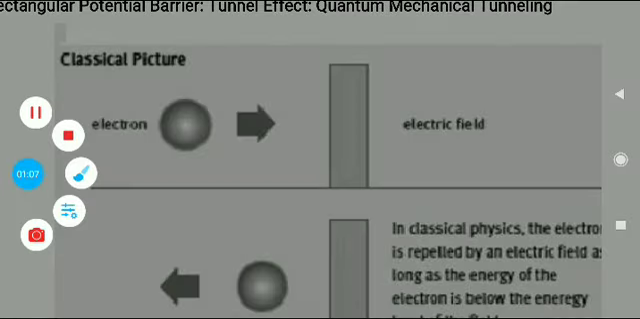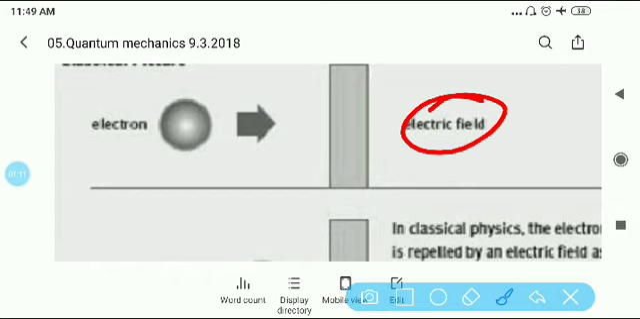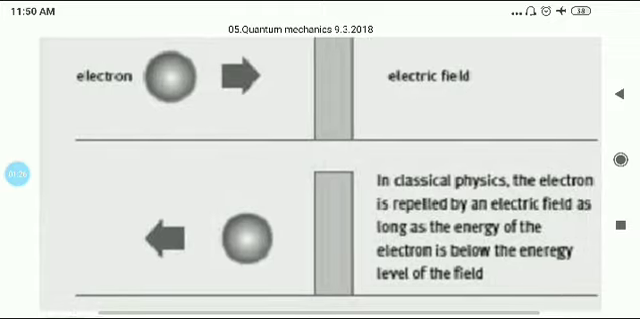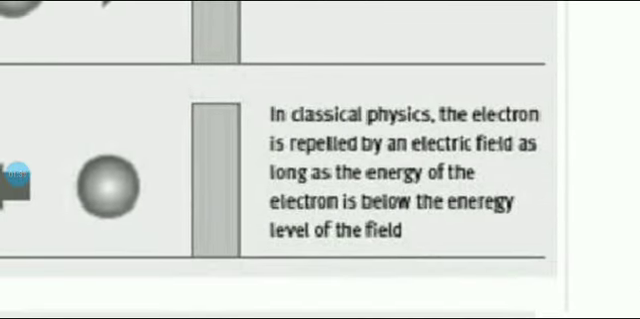Now when you think in terms of electric field, if the energy of the electron is less than that of the potential field, the electron will be repelled by the electric field. So the electron is unable to cross the barrier. The electron is repelled by the electric field because the energy of the electron is less than the energy of the field. The electron cannot cross the electric field.